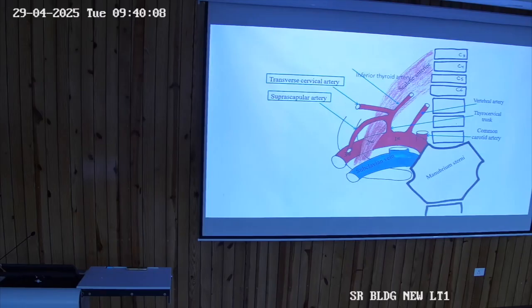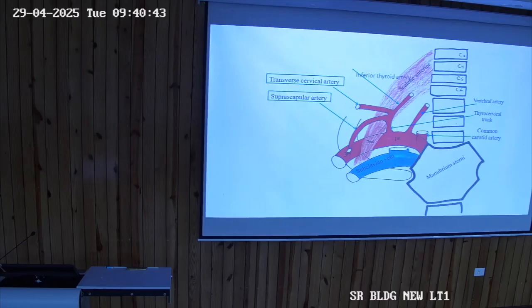You will be seeing that. So now what are the branches of the first part, second part and the third part? Anybody, what are the branches of the first part? Internal thoracic artery, Vanshi said rightly, yesterday you saw that internal thoracic. It can be remembered by the mnemonic VIT. Vertebral artery, internal thoracic artery and thyrocervical trunk. Costocervical trunk on the left side is the branch from the first part, and costocervical trunk on the right side is the branch from the second part.